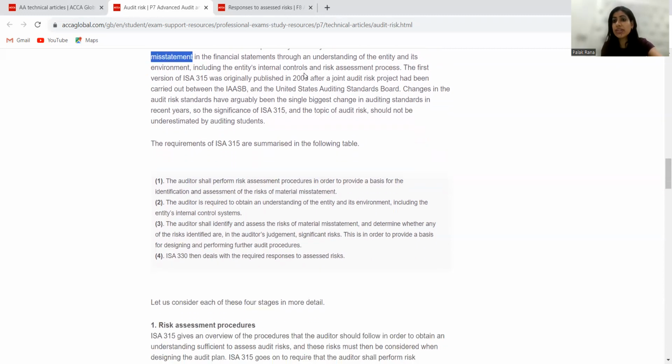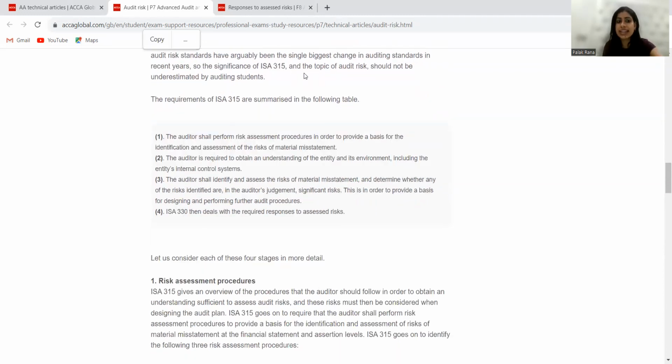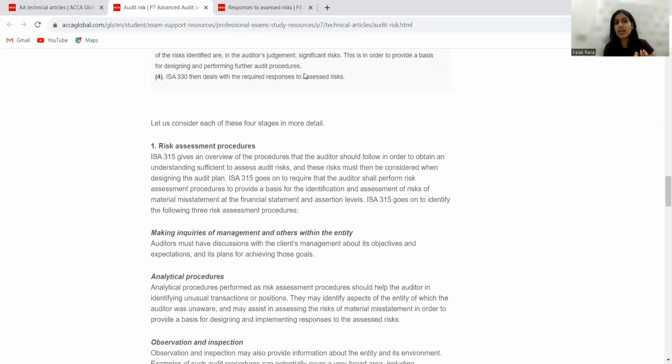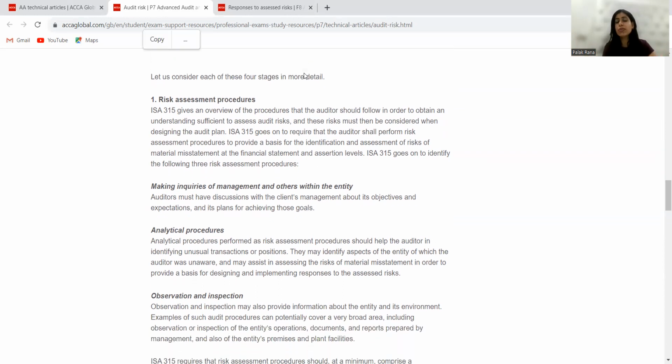So there are certain requirements which I need to know, and they are given in detail, such as what kind of procedures my auditor can do. He can make inquiries of the management and other people within the entity, so that he can know about the entity's objectives, goals, and the risks prevailing in that organization. He can also perform analytical procedures. We know that analytical procedures are performed on unusual transactions, which were not in the previous year but are here.